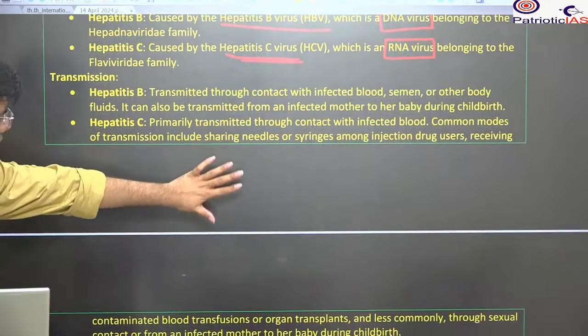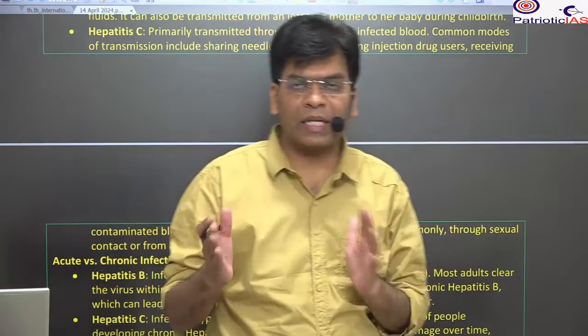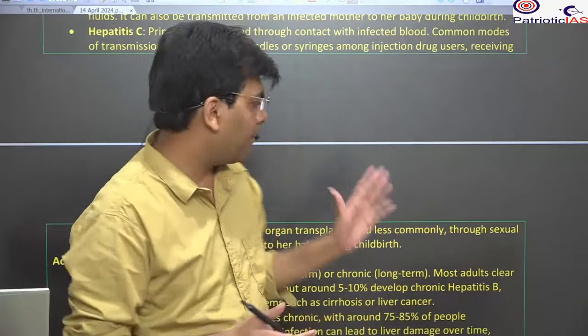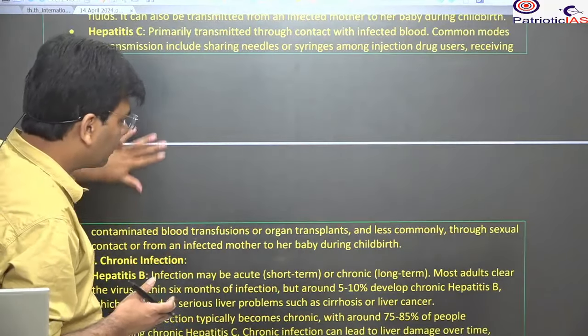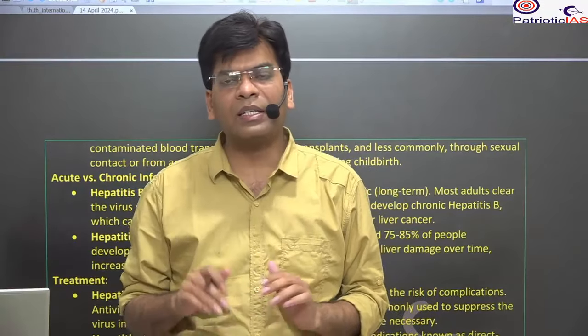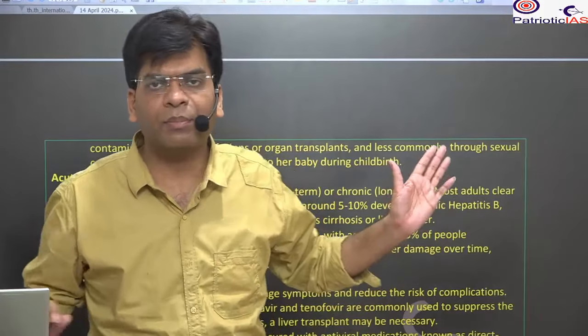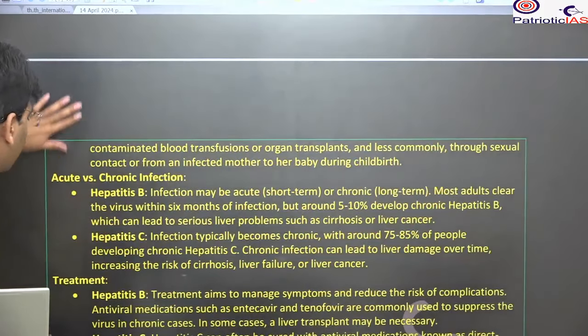The only difference is that there is more transmission in hepatitis B due to sexual partners or sexual causes than hepatitis C. And the second thing is that in the case of hepatitis C, there is less transmission from the mother to the children as compared to hepatitis B. So this is the main difference.